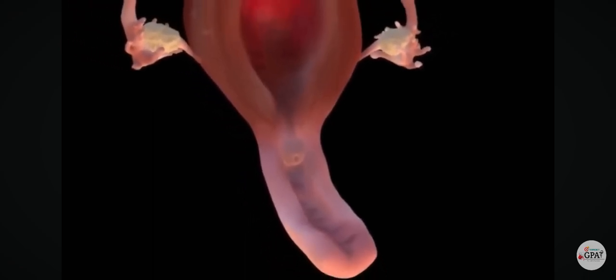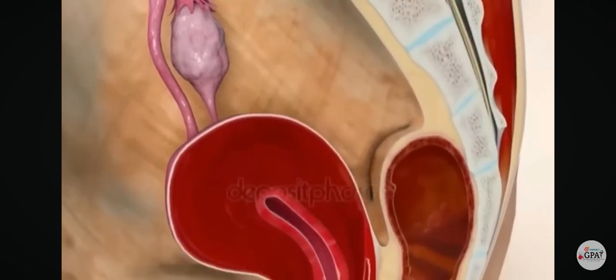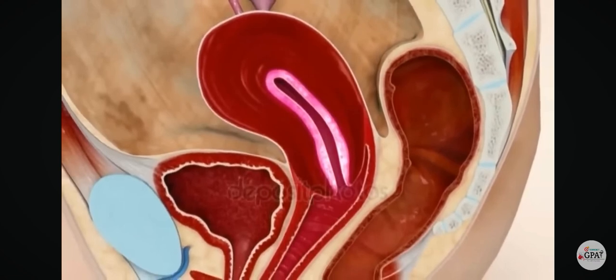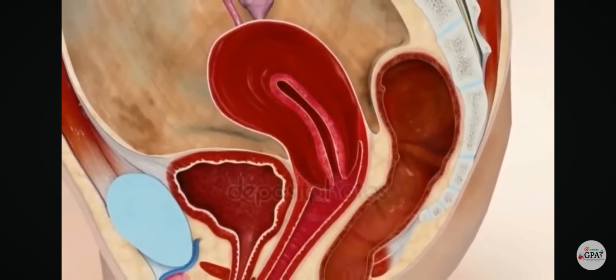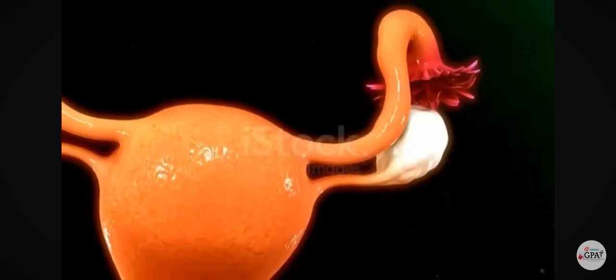Cervix. The cervix is the lower narrow portion of the uterus where it joins with the top end of the vagina. It is cylindrical or conical in shape and protrudes through the upper anterior vaginal wall. Uterus. The uterus, or womb, is the major female reproductive organ of humans. One end, the cervix, opens into the vagina. The other is connected on both sides to the fallopian tubes.